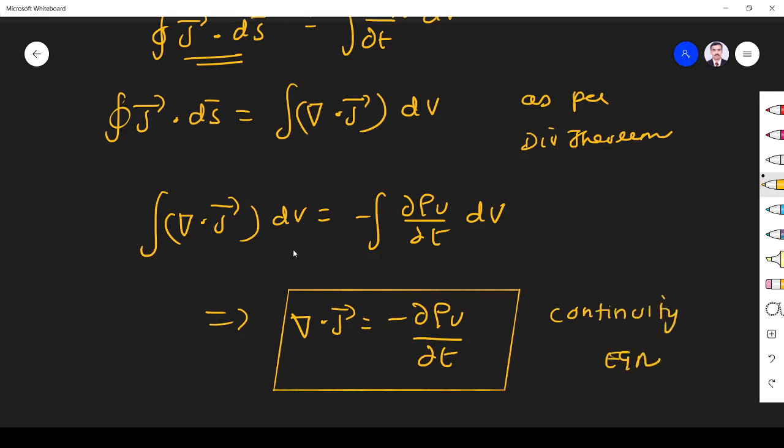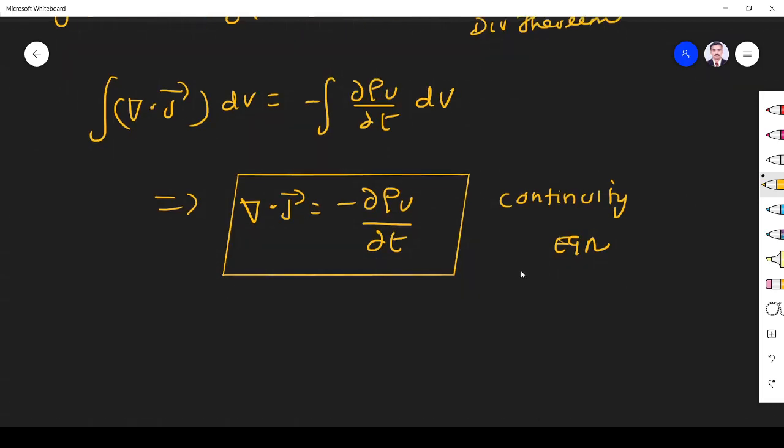Right? This is the point form of the continuity equation because it has del in the equation. Del is a point operator because it is ∂/∂x, ∂/∂y, ∂/∂z. So whenever you apply del to any parameter, it becomes point form only. Okay, so this is the continuity equation. We will get more information from this. Let us see all the things we are getting from this equation.